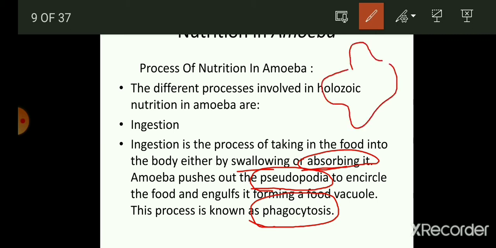So if the food is present here, this food will come inside the body of amoeba with the help of these pseudopodia. These are finger-like outgrowths, and they grow in size and ultimately surround the food particles, and now it will take the food into its body. So this is the function of pseudopodia. It helps in engulfing the food particles.